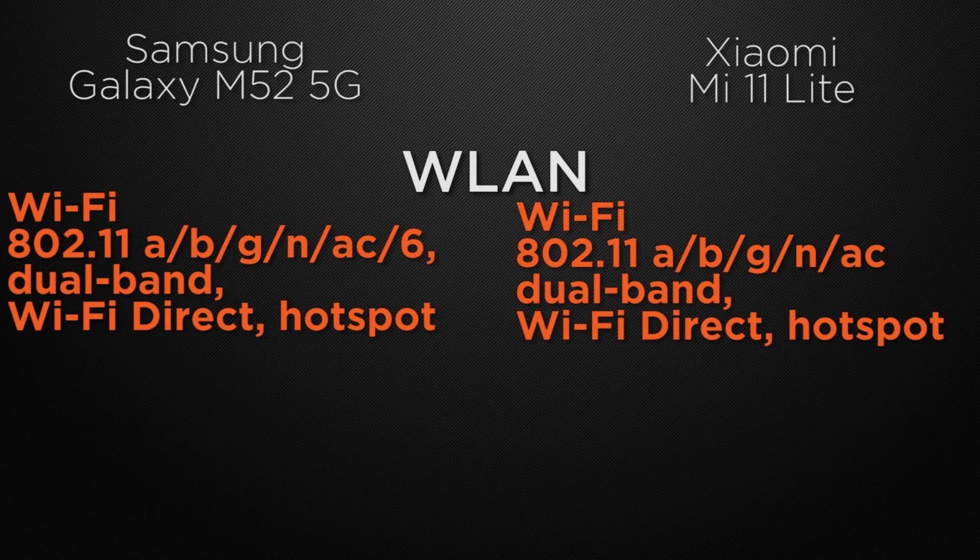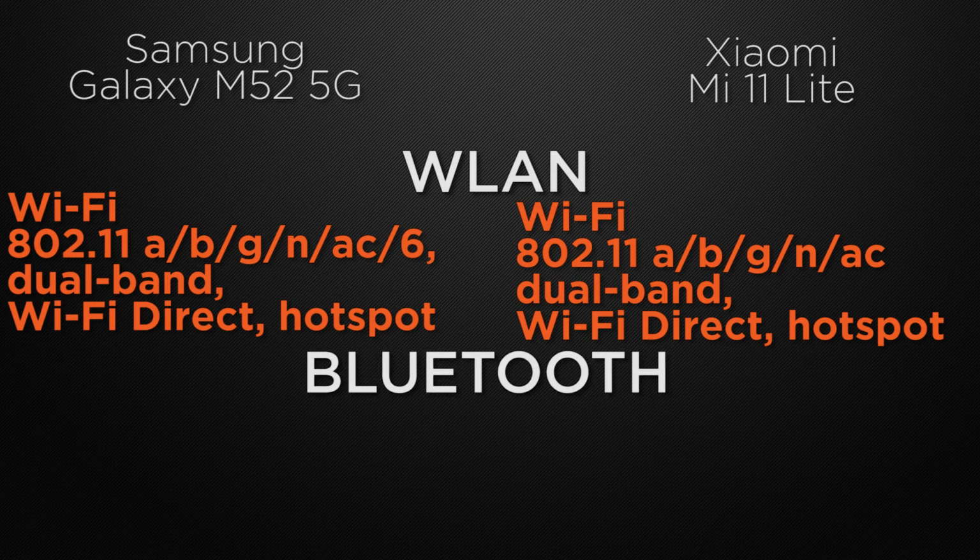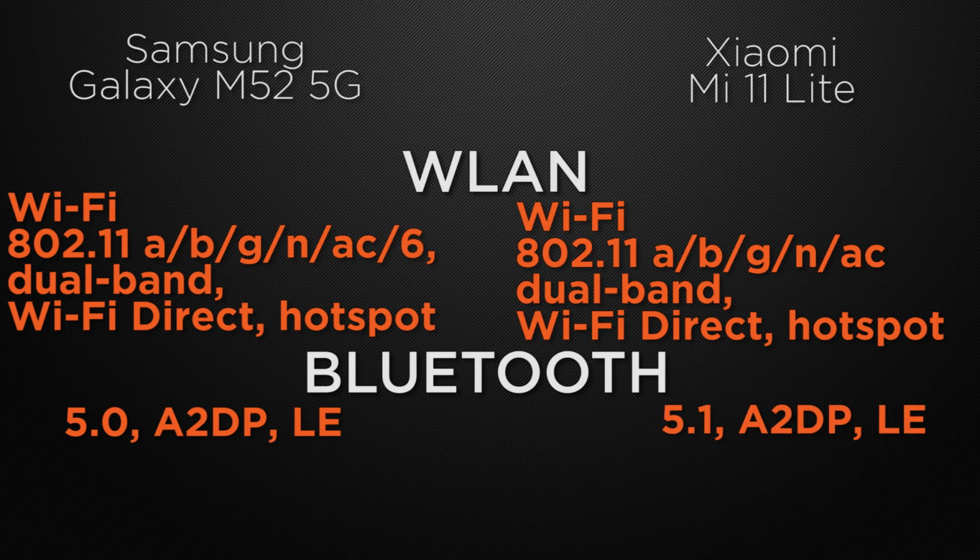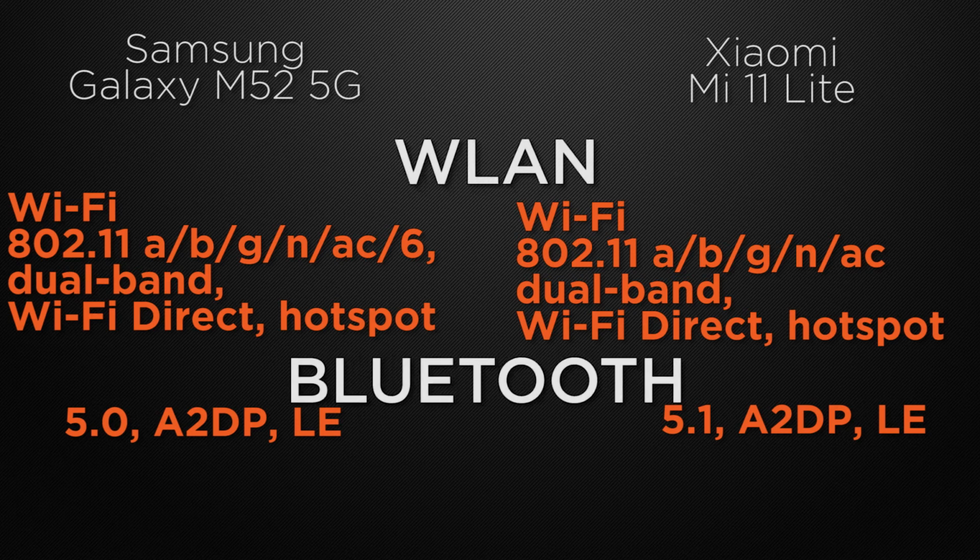Moving to the communication chips in the devices, starting with the WLAN. Both devices have Wi-Fi AC, dual band Wi-Fi, Wi-Fi direct and hotspot, but M52 has 6th generation Wi-Fi, which can cover more area. So the winner here is M52. And about the Bluetooth version, M52 has Bluetooth 5, whereas 11 Lite has Bluetooth 5.1. So the winner here is 11 Lite because it has a newer generation of Bluetooth.